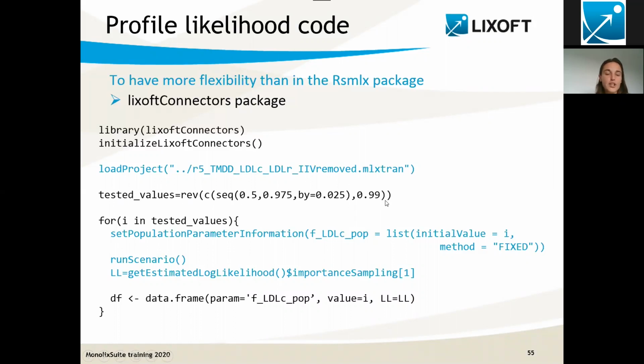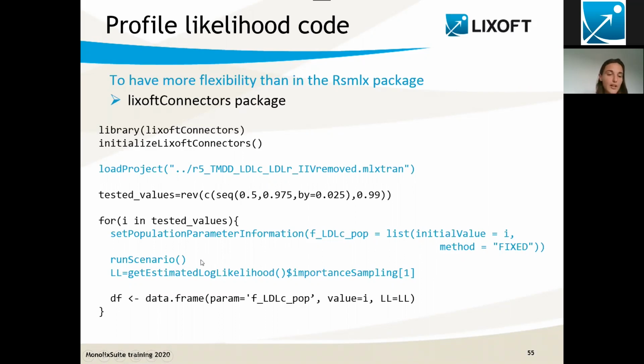Then I set up which values I would like to test. In my case, these fractions must be between 0 and 1, because it's a fraction. And they have converged, uncertainly, but rather to high values. So I'm going to check values between 0.5 and 1, basically. And then for each value, I'm going to call this function from the Lixoft connectors, set population parameter information, and I will set the value of FLDLC to the value I want to test, and I will say this parameter needs to be fixed.